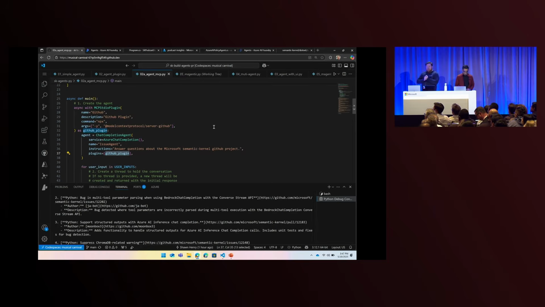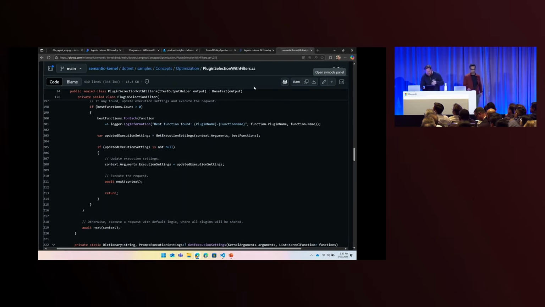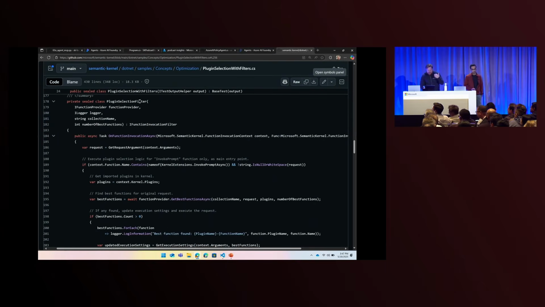but what do you think is happening now with all these MCP servers? There are way too many of them. And so your agents now have thousands and thousands of tools to use, and they break. Most models can typically only handle 10 to 20 tools. So something that we have a sample for in our Semantic Kernel repo, I encourage you to go look at, is actually taking all of your plugins and running a semantic search on them first. Put them in a vector store, and then figure out the best set of plugins to give to your agent, something that can really help with the performance of your agent. So there's a little nugget for you as you're building your agent systems.